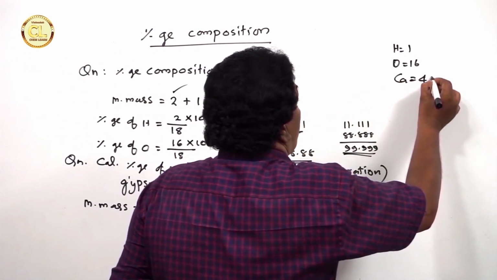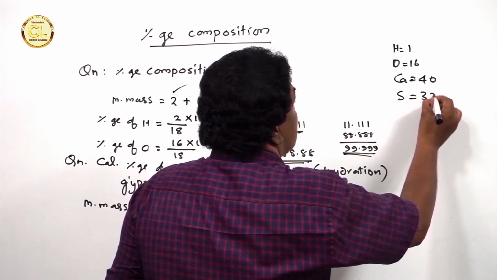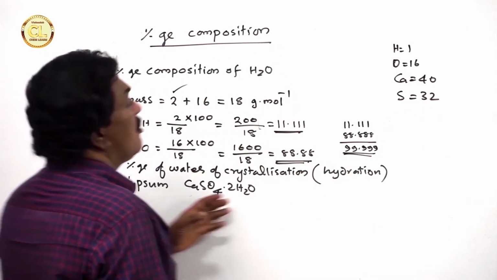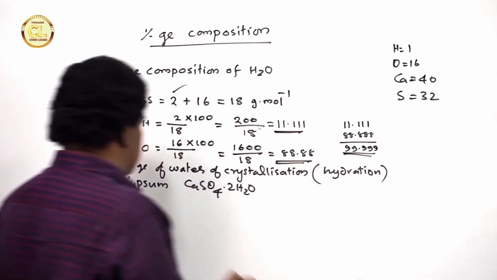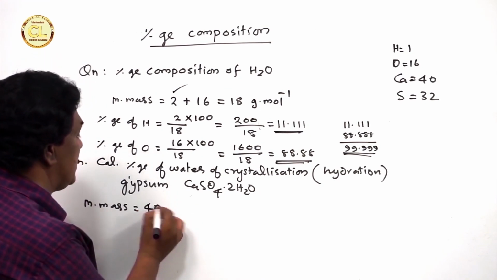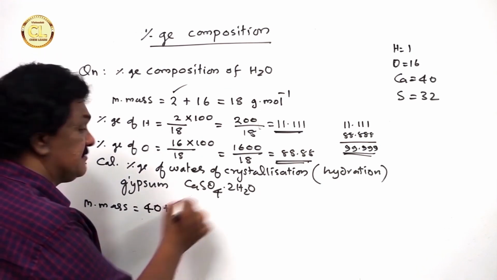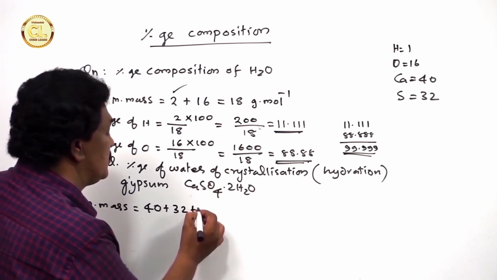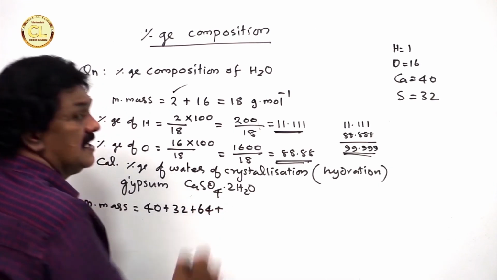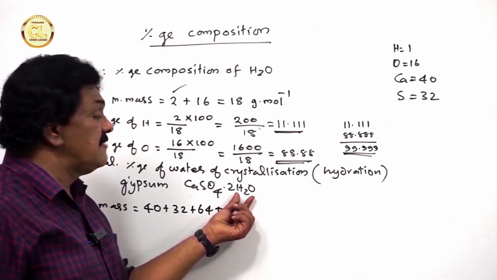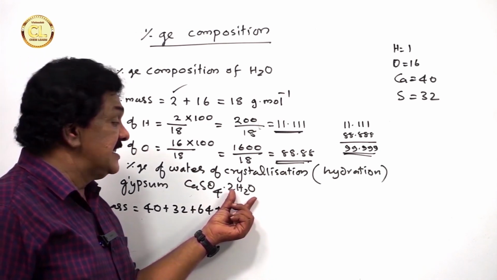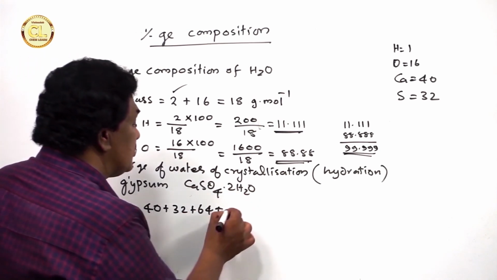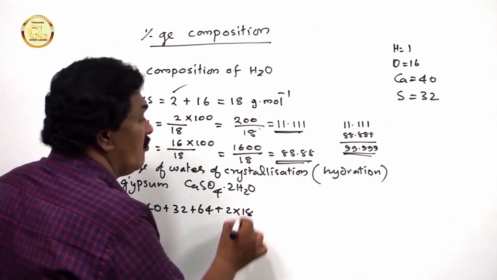Calcium atomic mass 40, sulfur atomic mass 32, and oxygen atomic mass 16. So calcium 40 plus sulfur 32 plus oxygen 4 into 16, 64, plus I am going to take the molecular mass of water here, that is H2O together, and you know that it is 2 into 18. Why?